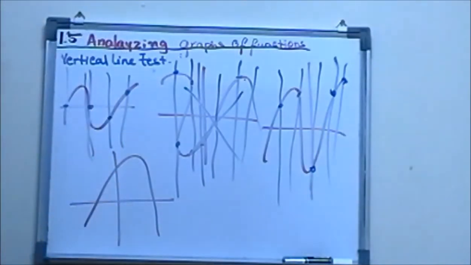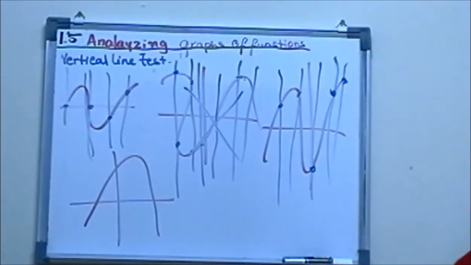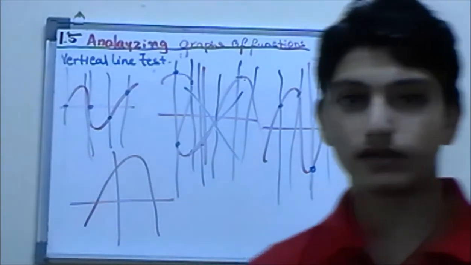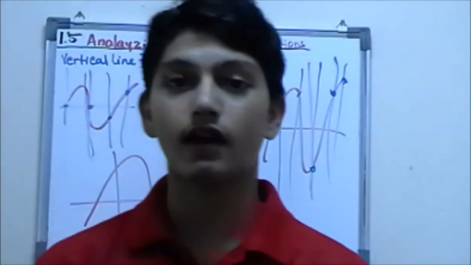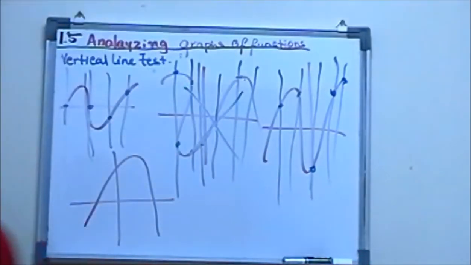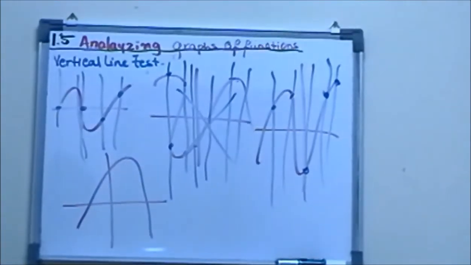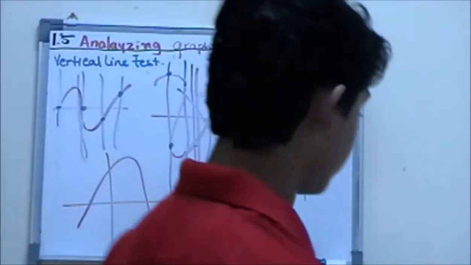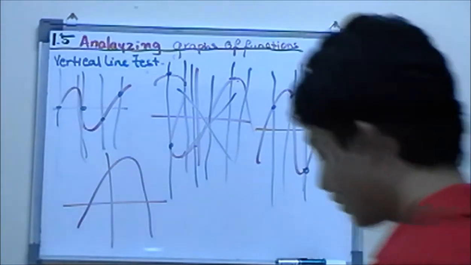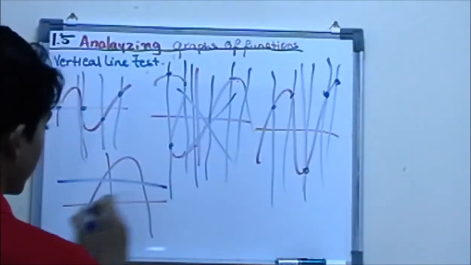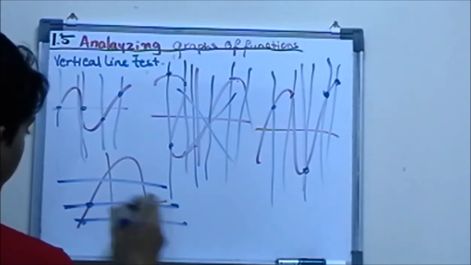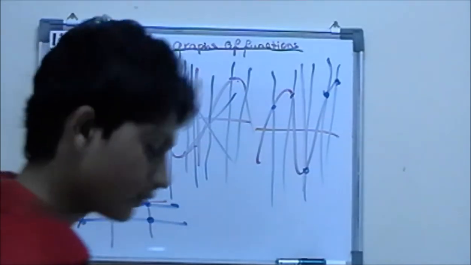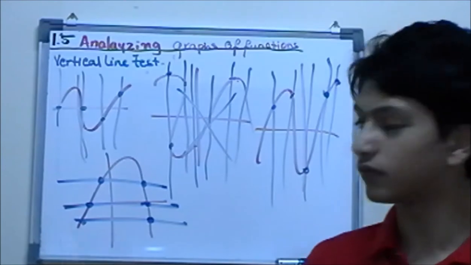Now this line over here. If it's a horizontal line, not a vertical line, what happens is you can tell that it's not a function if it intersects at 2 points or more. So now if you do this over here, oh boy, is this a function?